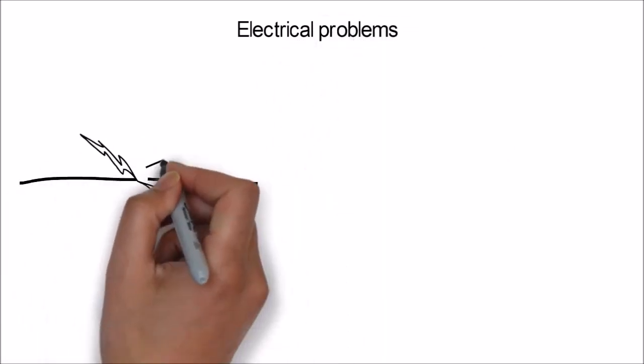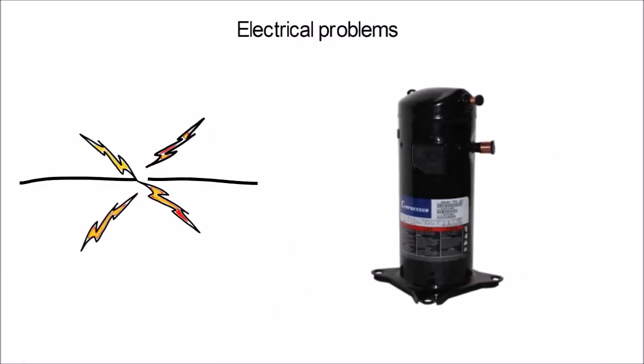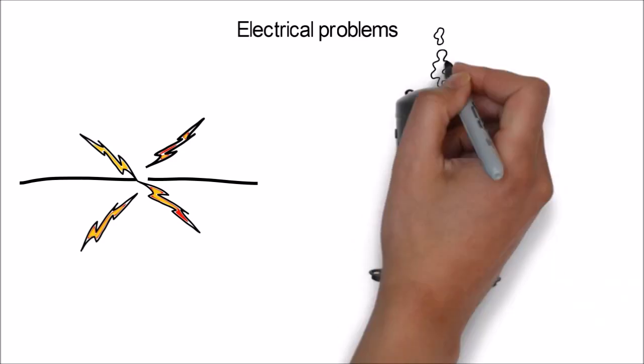An electrical failure can result in a buildup of acids that cause a great deal of damage to other parts in addition to the compressor.